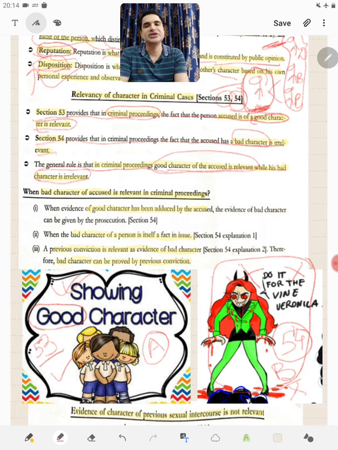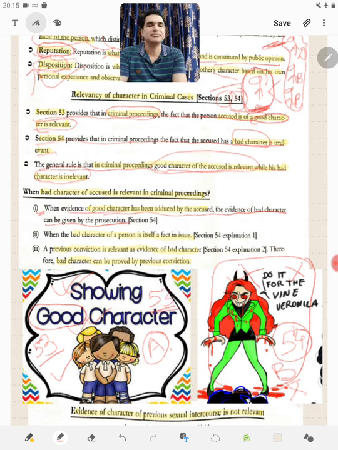What are those exceptions? One exception, when bad character of the accused is relevant in a criminal proceeding, is that when evidence of good character has been adduced by the accused, the evidence of bad character can be given by the prosecution. So when the accused shows that he has a good character, it becomes relevant under section 53.